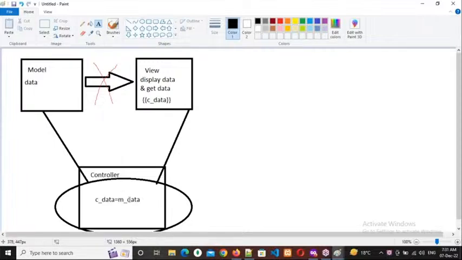So the model data I need to assign to a variable which we have declared in the controller, c_data, the controller data variable. And this controller data I can print in the view page. Remember this point: whatever variable you declared in the controller, that particular variable only you can print in the view page.